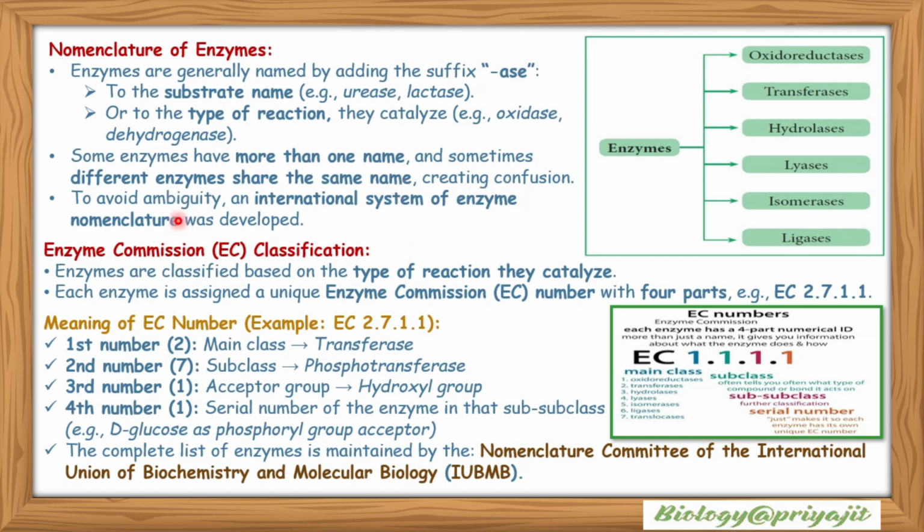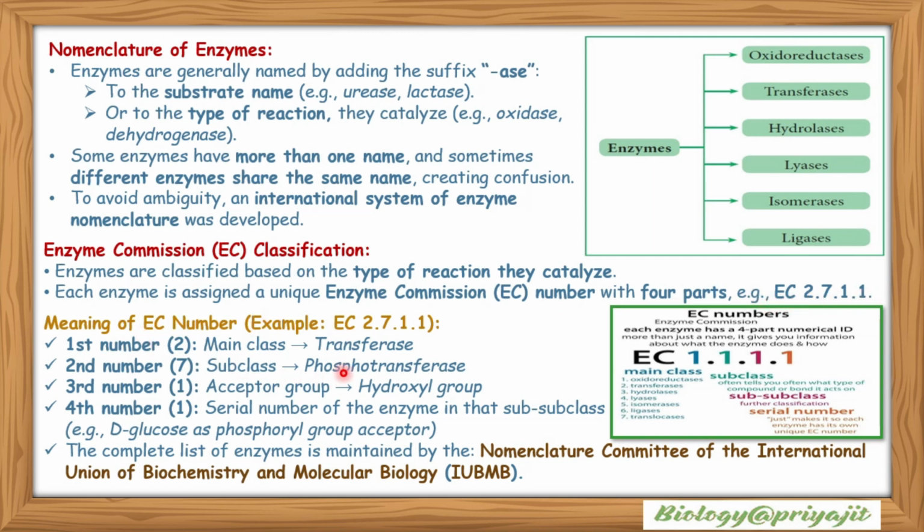To avoid this ambiguity, an international system of enzyme nomenclature was developed, which is the Enzyme Commission Classification or EC Classification. Enzymes are classified based on the type of reaction they catalyze. Each enzyme is assigned a unique Enzyme Commission number, or EC number, with 4 parts. For example, EC 2.7.1.1.